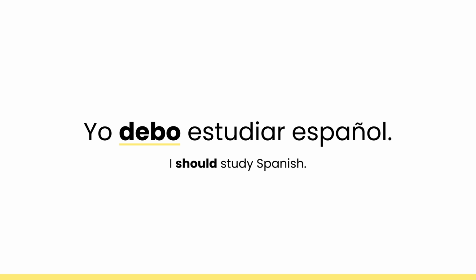Or it could also mean I must study Spanish. Because we learned that deber means either to owe, to must, or to should. So in this example, we use should. So I should study Spanish. So yo debo either means I owe, I must, or I should.